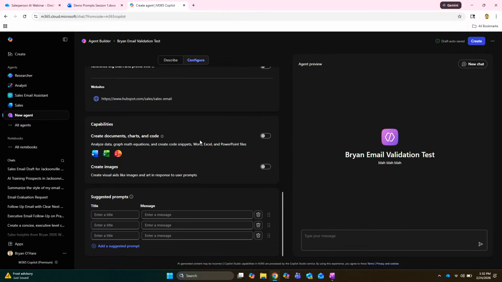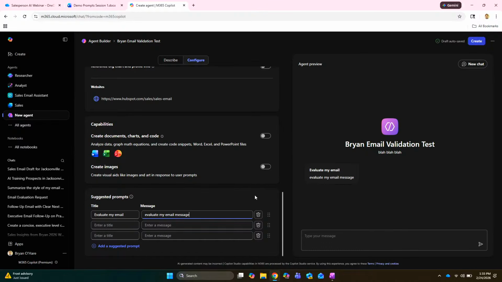Suggested prompts down below. Let's put one suggested prompt. Call it, and title would be evaluate my email. Okay. Now the description is. The message right next to it will be what gets sent into the chat. So let's call this evaluate my message, my email message, or something like that. So the left one is what your user will see. The right one is what gets sent into the text.